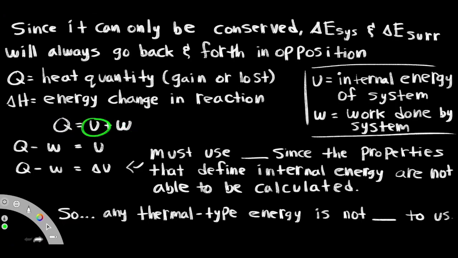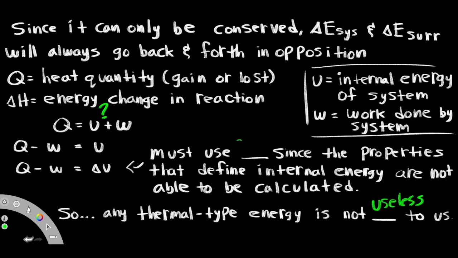What the heck does internal energy mean? Let's break this down further and isolate it so that it's Q minus W. We can't figure out what Q minus W is because if that gives us our internal energy, it's too difficult to find out. That's a total amount of potential energy, a total amount of kinetic energy of all the particles, all summed up, zillion particles. It's too difficult. We can't figure it out. It's not quantifiable. It's honestly useless to us.